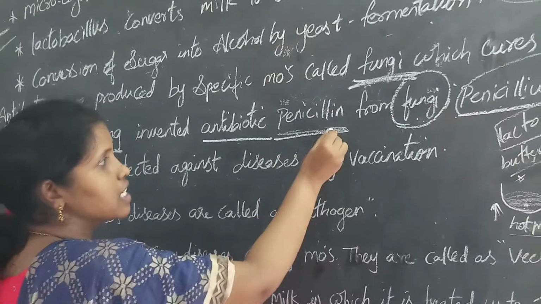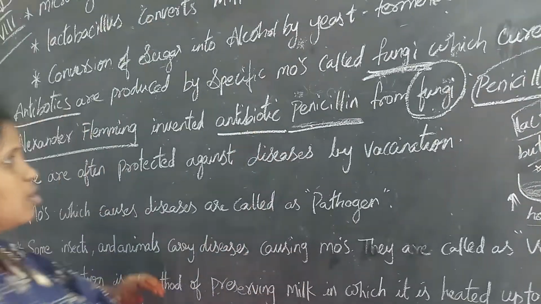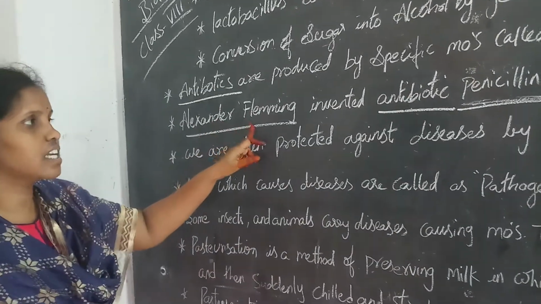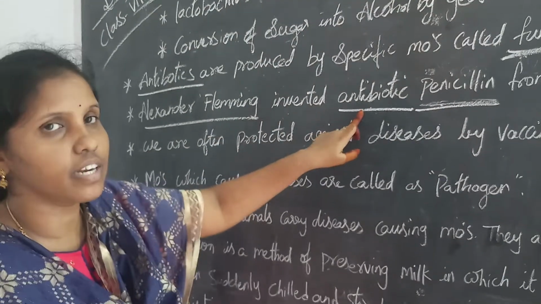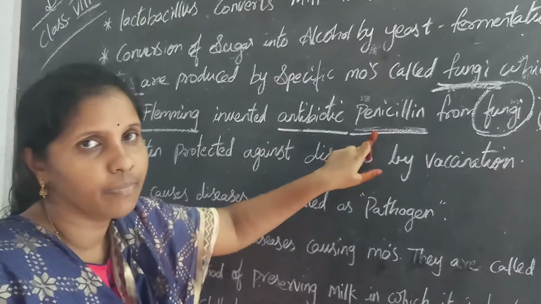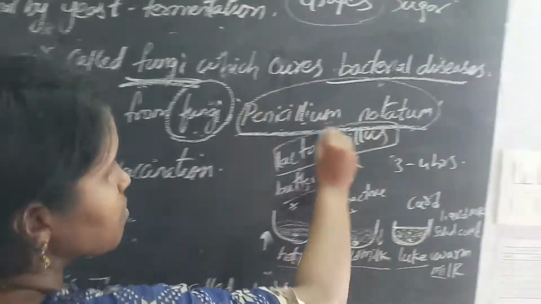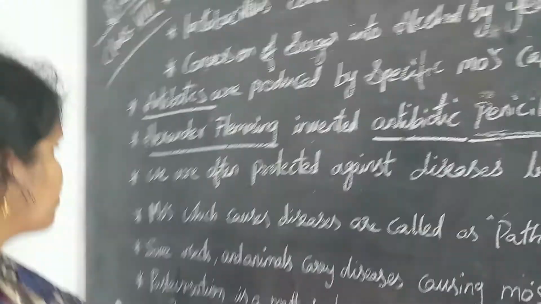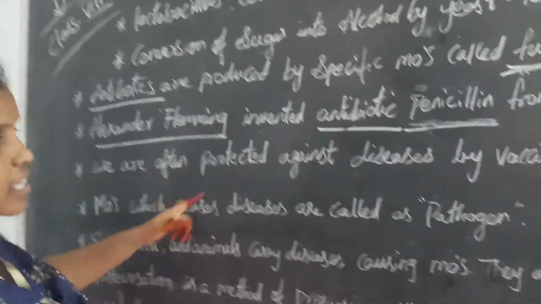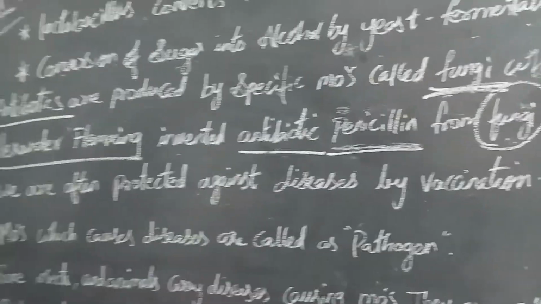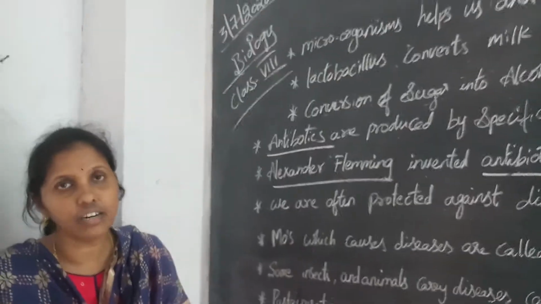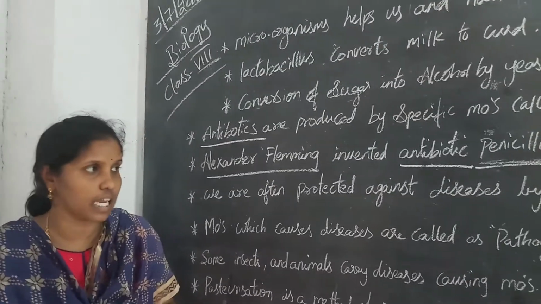Penicillin is the antibiotic. Hope you are understanding, children. Alexander Fleming invented the antibiotic. The name of the antibiotic is penicillin. From which organism is this penicillin formed? Penicillium notatum. Next, coming to how we are often protected by vaccination. So when you are in childhood, like newly born babies, what happens?